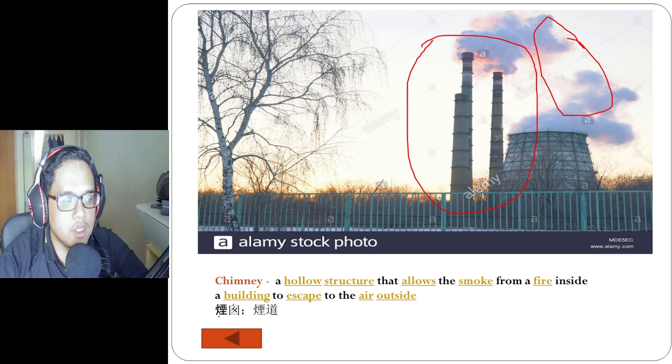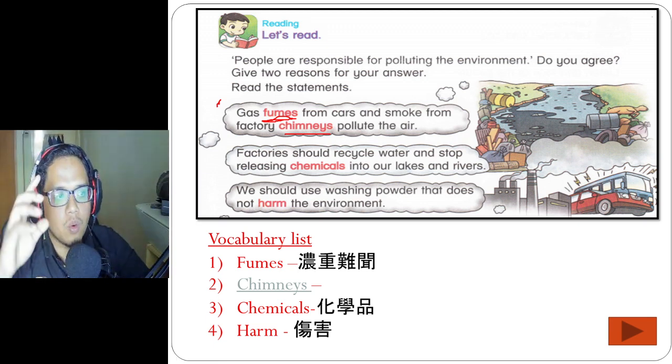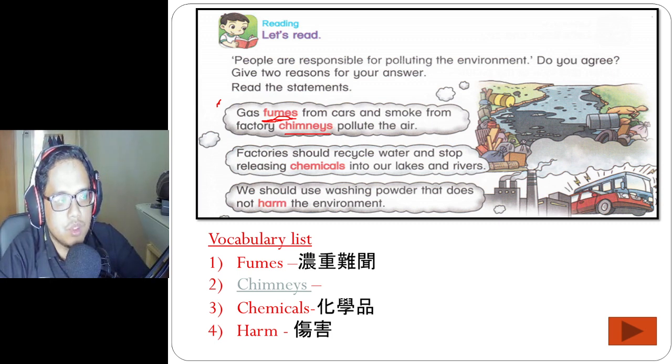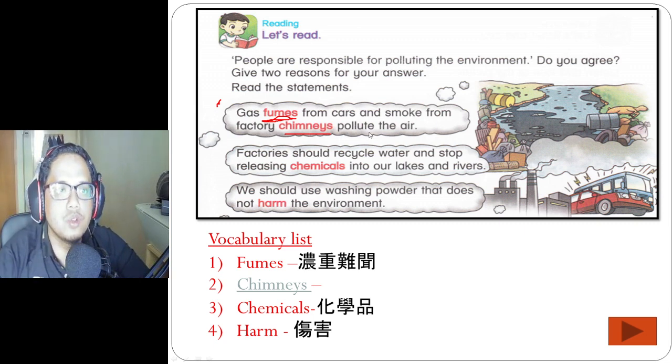Right, so this is the Chinese meaning of a chimney. So let's go back. So that is chimney. Okay, chimney. So you see, what are the causes of air pollution? It is mostly from gas fumes. Where do these gas fumes come from? From the car, and also smoke from factory chimneys. That's where air pollution comes from.